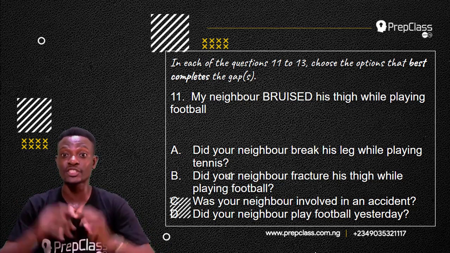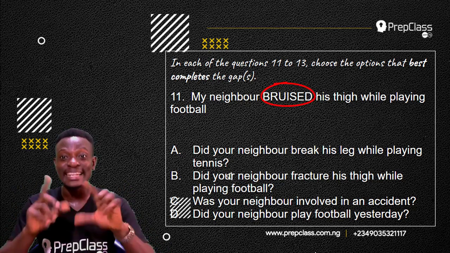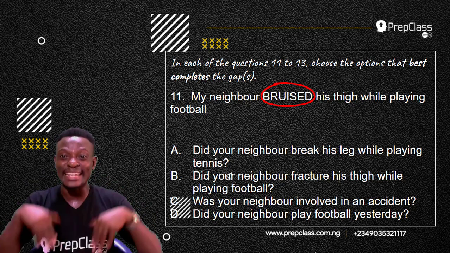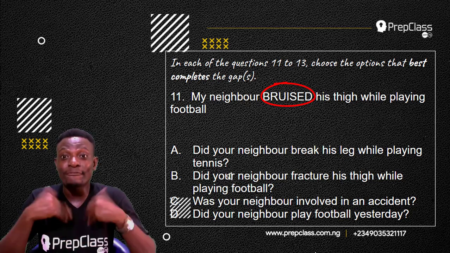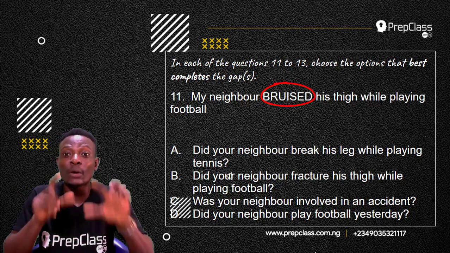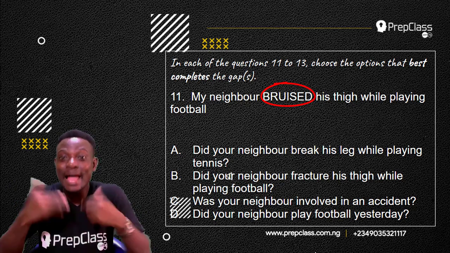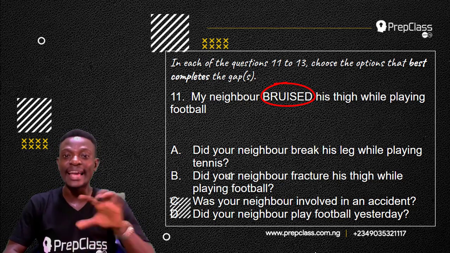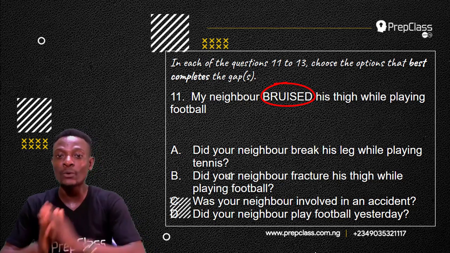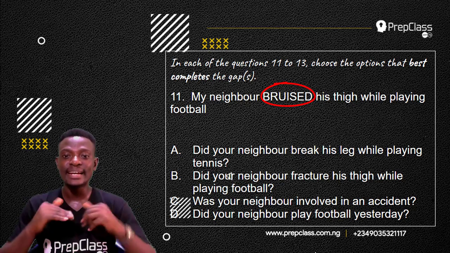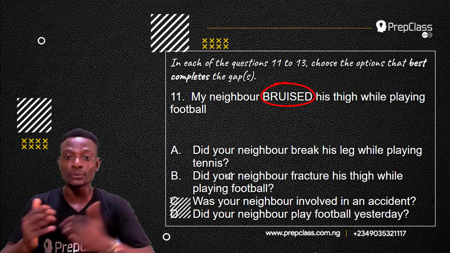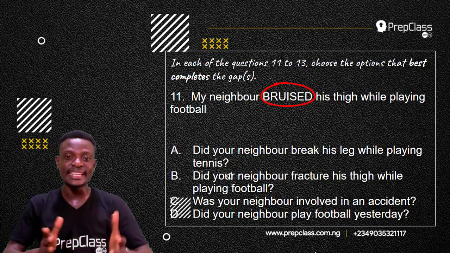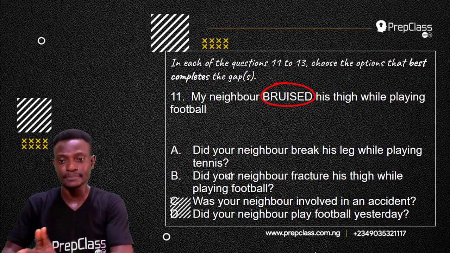Now, looking at what we have on the screen, there's a word that is written in capital letters, bruised. This word is an example of an emphatic stress. An emphatic stress is a situation where a particular word is stressed, is given emphasis within a sentence. Now, the options we have are A. Did your neighbor break his leg while playing tennis? B. Did your neighbor fracture his thigh while playing football? C. Was your neighbor involved in an accident? D. Did your neighbor play football yesterday?